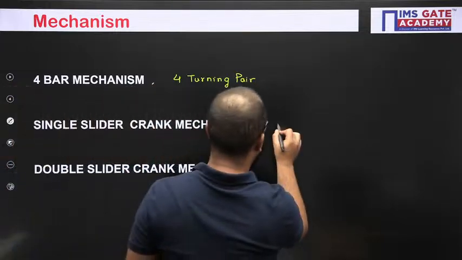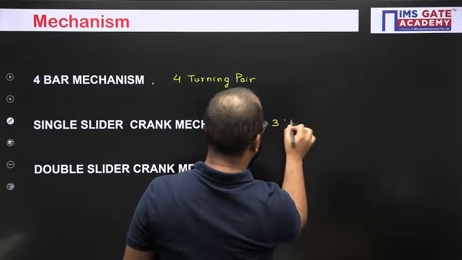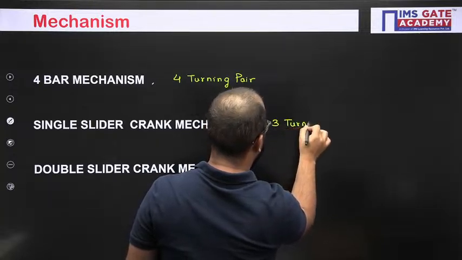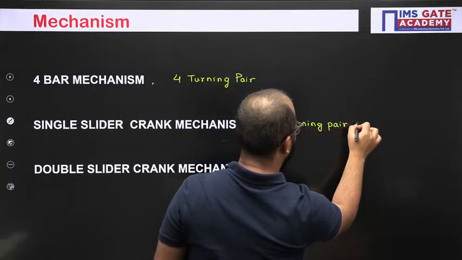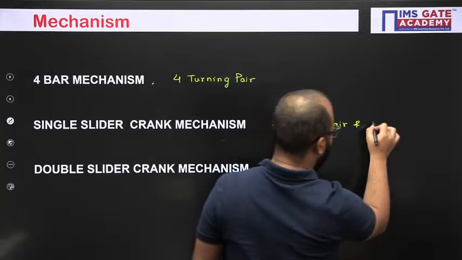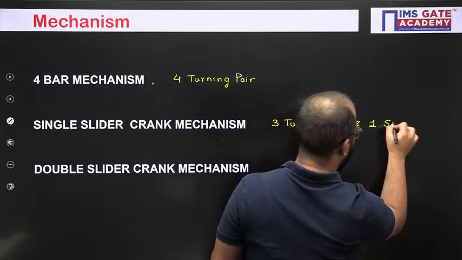In case of single slider crank mechanism, 3 turning pairs and 1 sliding pair.